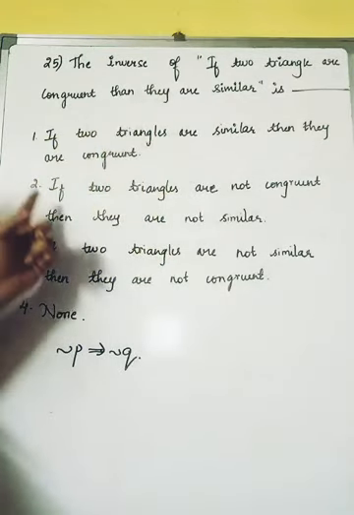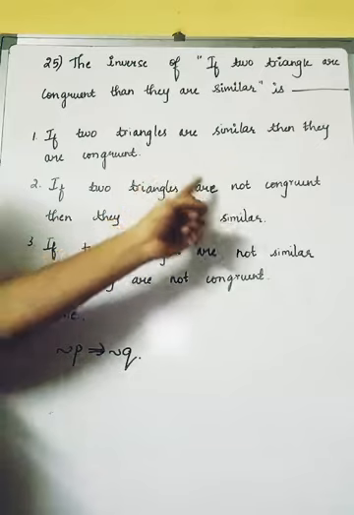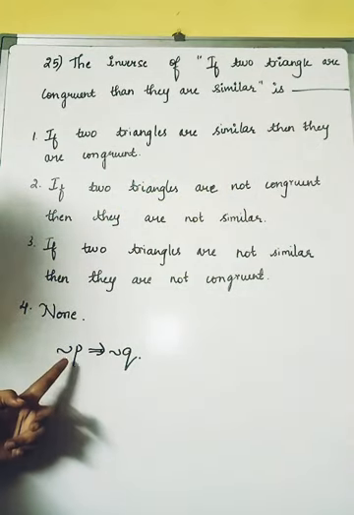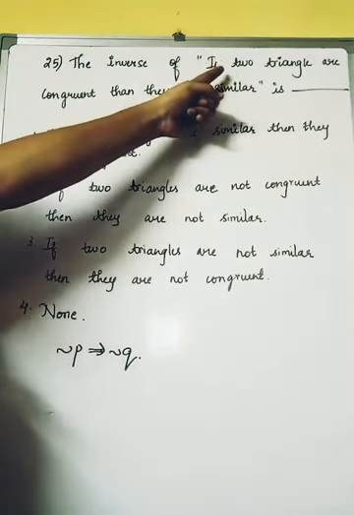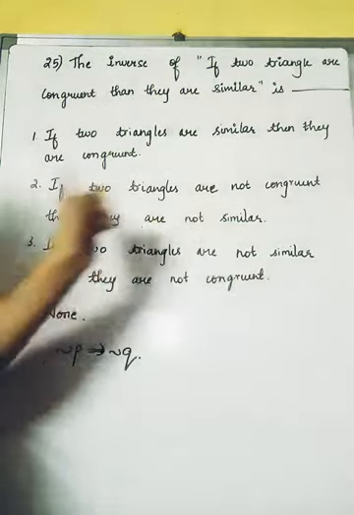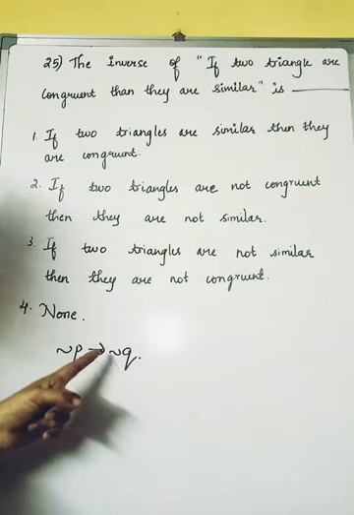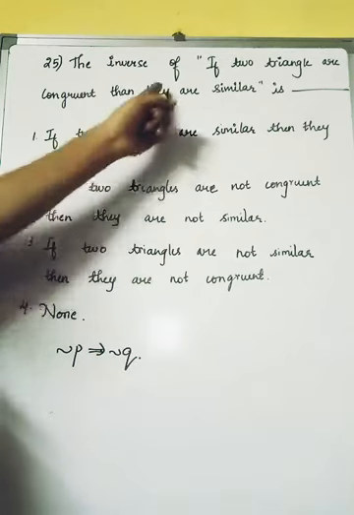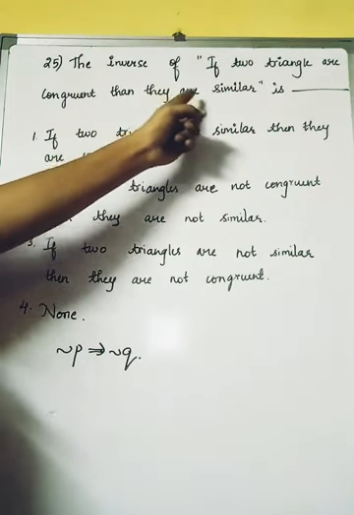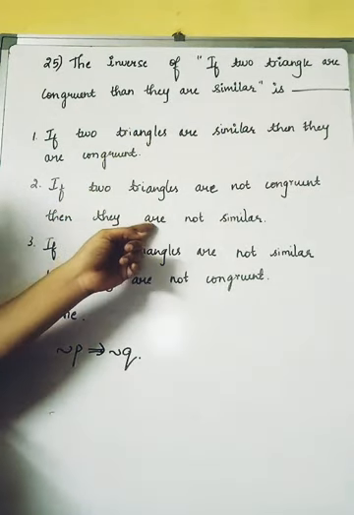Q implies P. Next one, you see, "if two triangles are not congruent," which is nothing but negation of P, that is the first component. Next, "then they are not similar." So the next component is negation of Q. How will you write negation of Q? They are not similar. The same thing is present here.